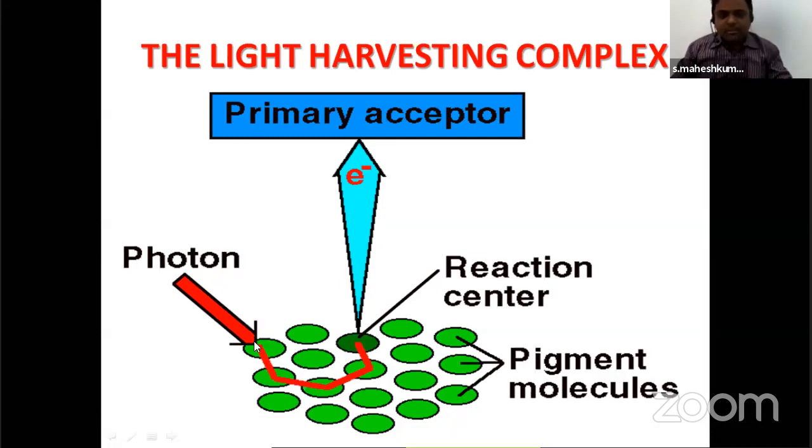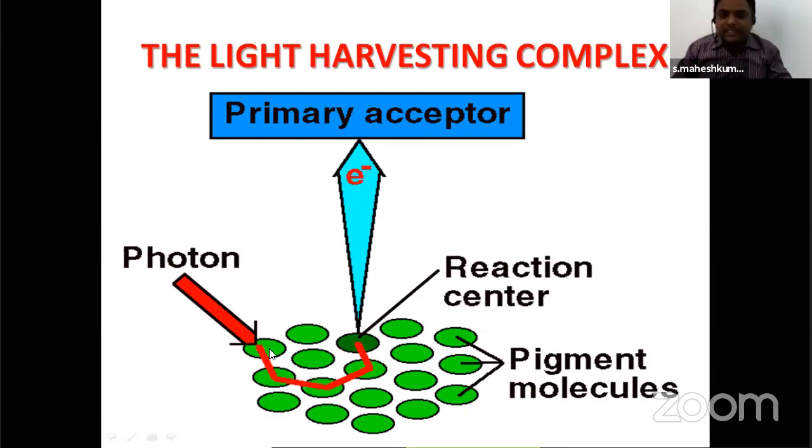Suppose when sunlight falls on a leaf, in the chloroplast, especially the thylakoid, these accessory pigments will trap the photons. Trapping the photons means the solar energy will excite the pigment proteins. Not only pigments are present here, proteins are also present. That solar energy in photons will activate the pigments, and the pigments get excited.